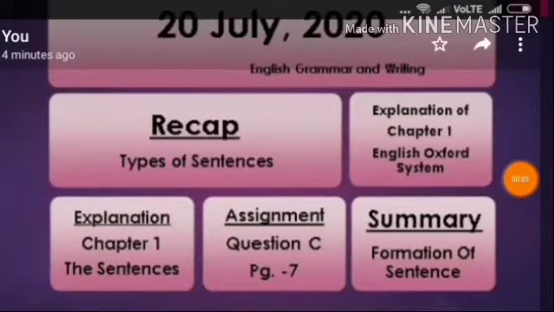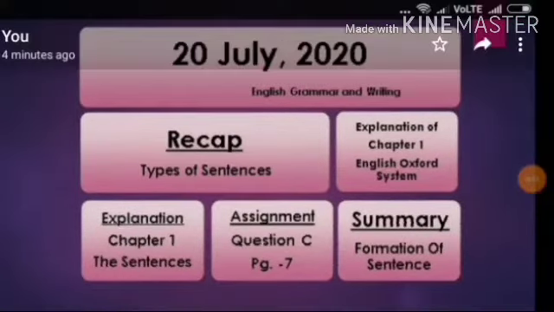Children, today's date is 20th July 2020. So in your notebook or the book, you'll write 20-7-2020. Today we shall recapitulate the types of sentences.